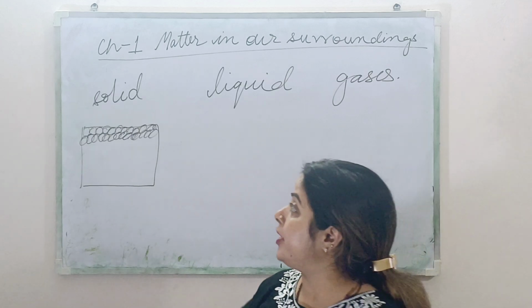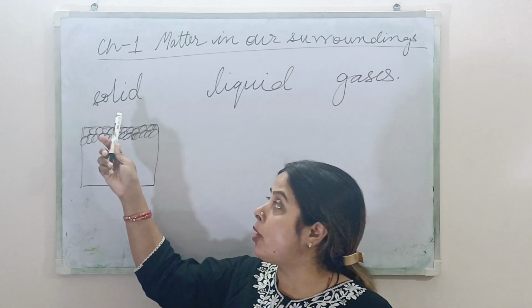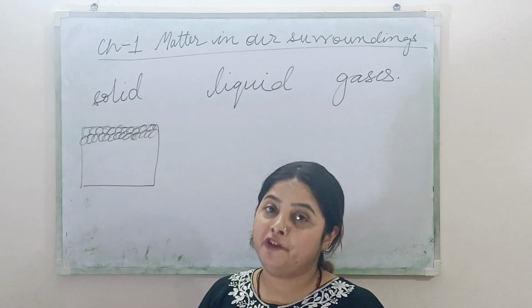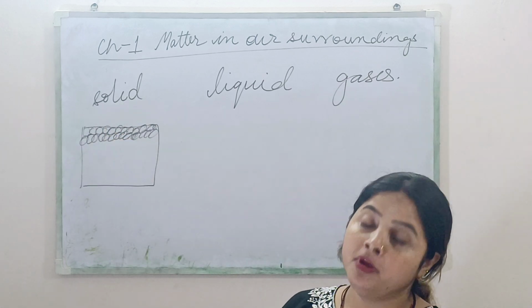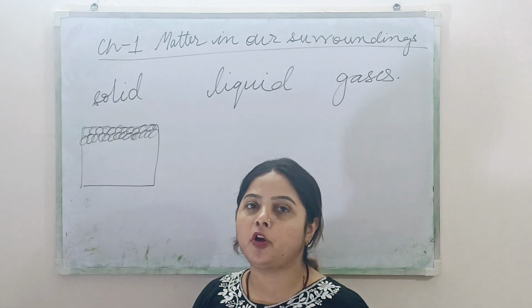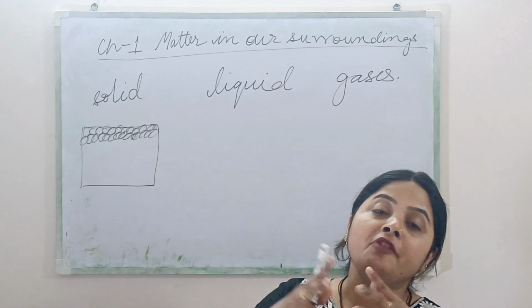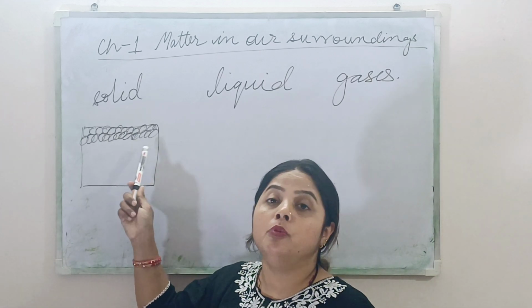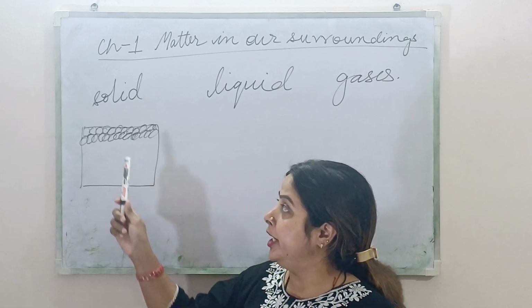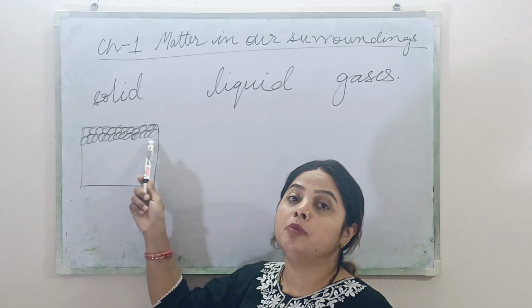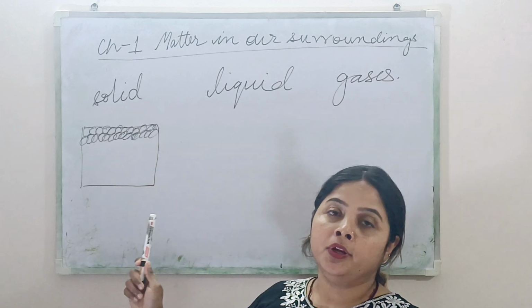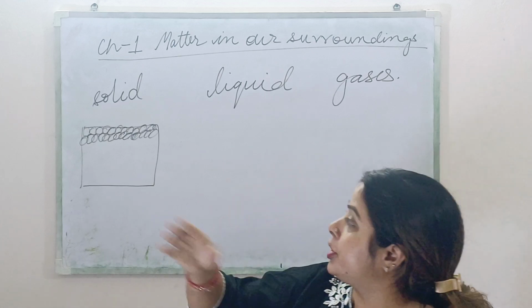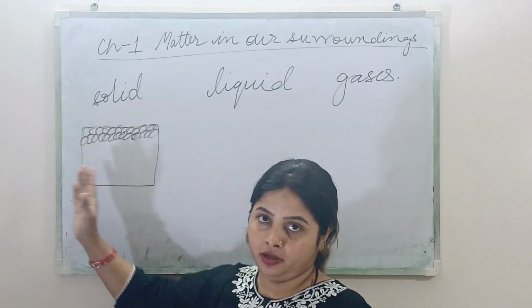So the very first property is that solids have fixed shape and fixed volume. Why? The reason is that the molecules are very closely packed. In case of solid, the particles or molecules do not move. They remain at their position and they vibrate.